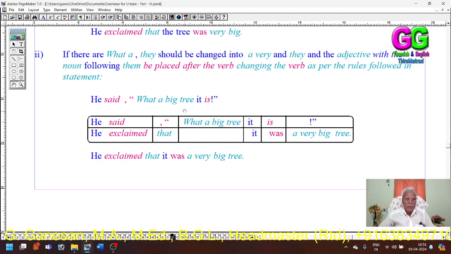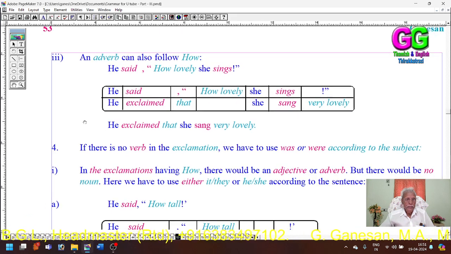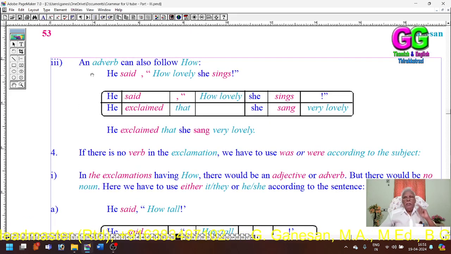So, here, he said, "What a big tree it is." He exclaimed that it was a very big tree. Then, an adverb can also follow how. Previously I told you that an adjective would normally follow how. Of course, sometimes an adverb also can follow how. But whether it is an adjective or adverb, that doesn't matter. The how should be changed into very, and the adjective or adverb should be placed after the verb. That's all.